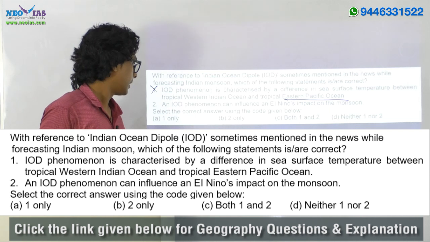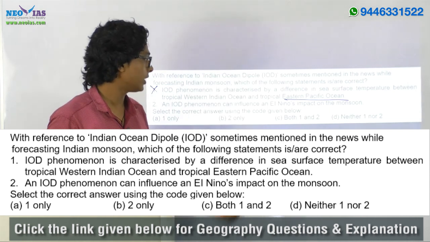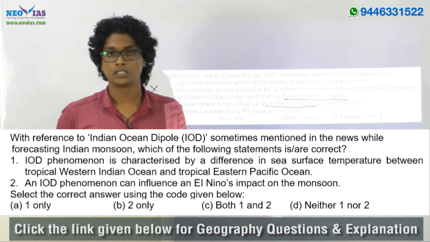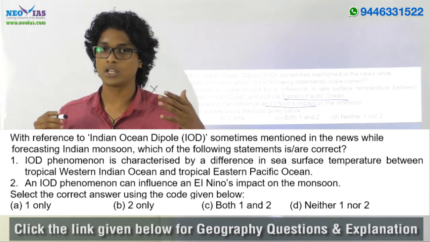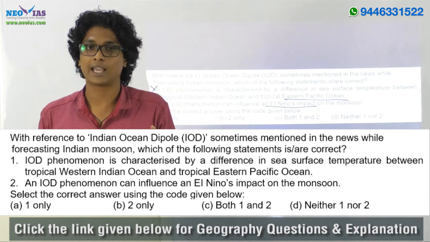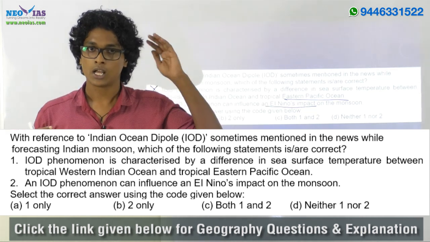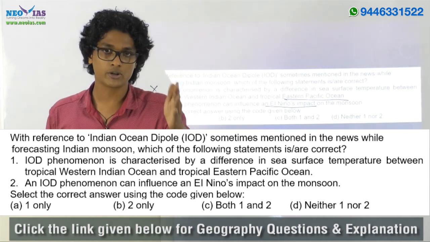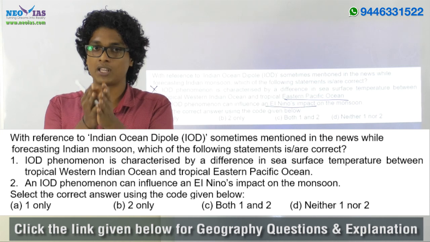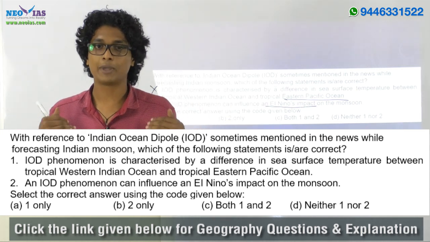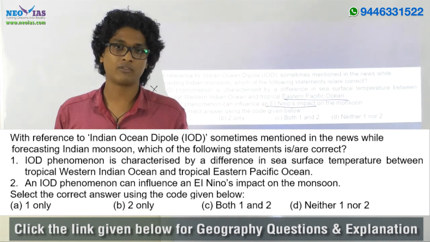Second statement: an IOD phenomenon can influence an El Nino's impact on monsoon. We already know that El Nino has a negative impact on monsoon. Whenever we have an El Nino year, we have a deficient monsoon, right? But this is not always the case. If we have a positive IOD condition, meaning warm ocean water over the western Indian Ocean, there will be more monsoonal rainfall.